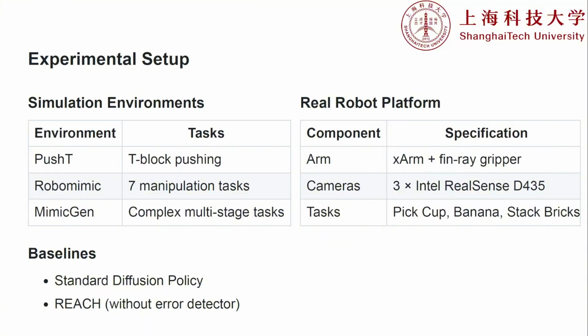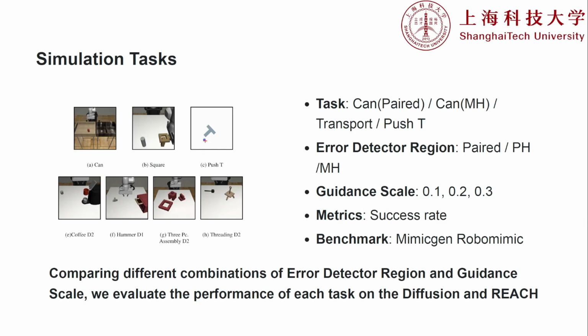To rigorously evaluate REACH, we set up a comprehensive testing ground. In simulation, we tackled environments like Push-T, RoboMimic, and MimicGen. For our real-world platform, we deployed an X-arm equipped with a multi-camera setup to handle the physical tasks. Our simulation suite covered everything from basic pushing to complex multi-stage assemblies. We wanted to see how the system handled different configurations, so we tested various error detector training datasets, like perfectly paired data versus proficient human data, across multiple guidance scales.